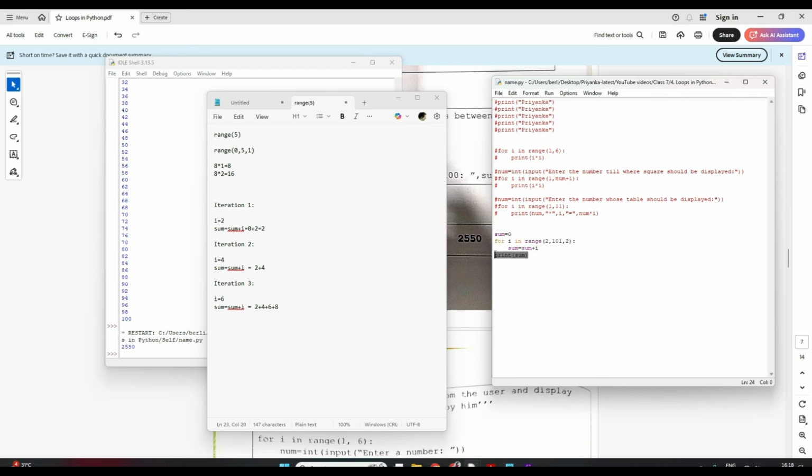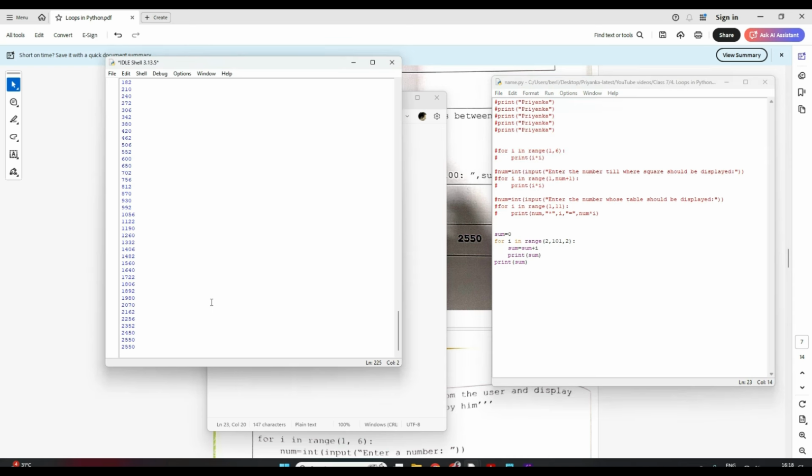And so finally I'll print sum. Clear? But see, if I put this print sum inside this for loop, after every step it will give me a print. So that is wrong. See how it works. First sum will be 2, right? It will be 0 plus 2. Then when I becomes 4, it will be 2 plus 4, which is 6.